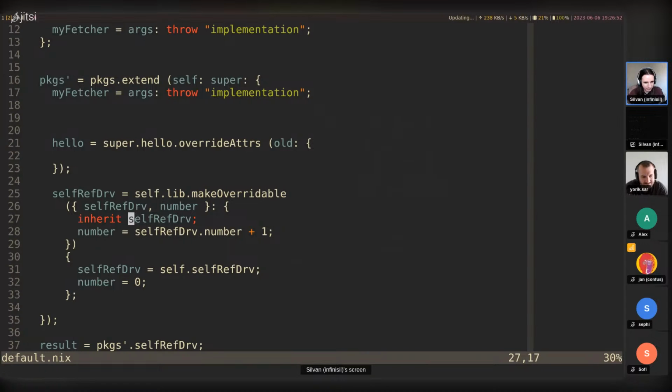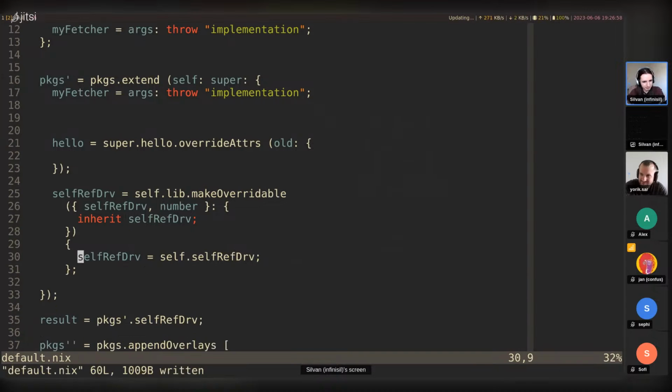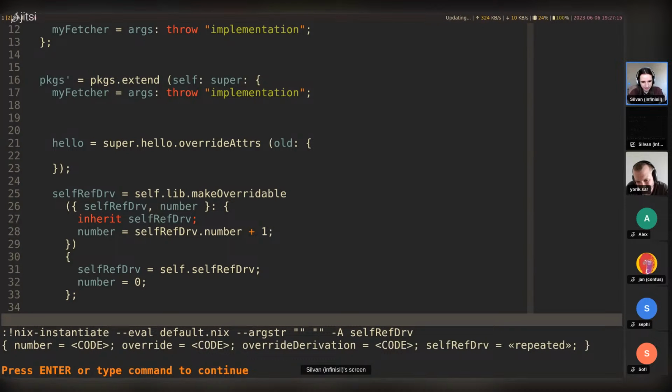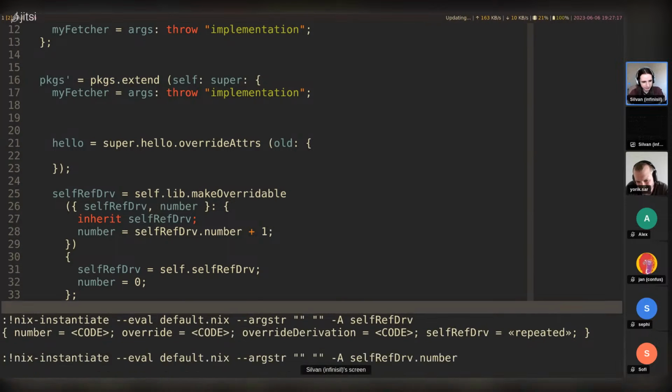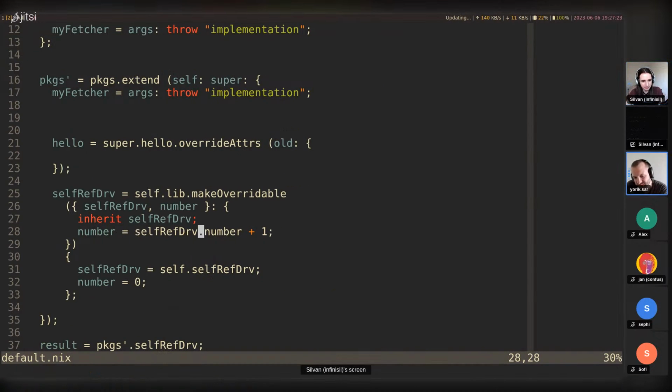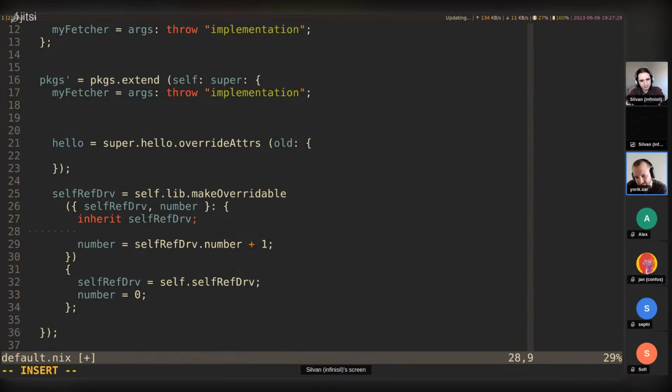Self-ref.drv references to the... no, I don't think that's going to work. Try. Never mind. Yeah, we can try to see if it works. Let's do it like this. Self-ref.drv dot number. Nah, infinite recursion encountered. Maybe you need to do, instead of inherit, self-ref.drv dot number dot override number plus 1.